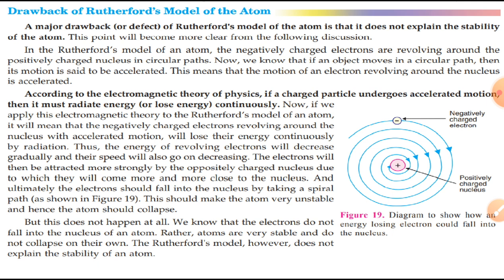If it happens, then the atom should collapse within about 10 to the power minus 8 seconds. But this is not happening. That's why Rutherford is not able to make clear how an atom is stable. So his model of an atom is unable to explain the stability of an atom. And this is the diagram which represents the spiral path followed by electron. Okay, this one.